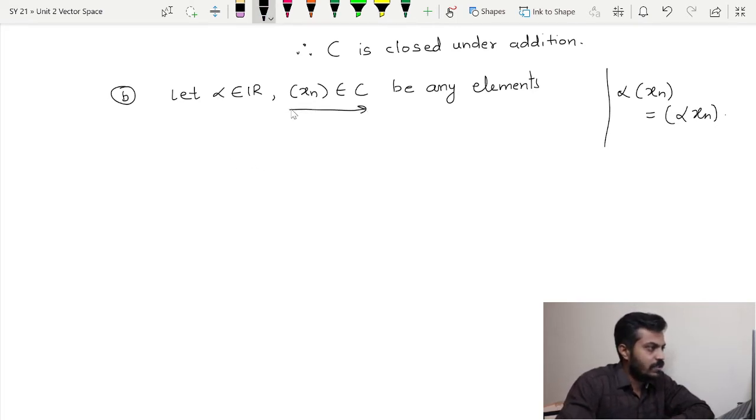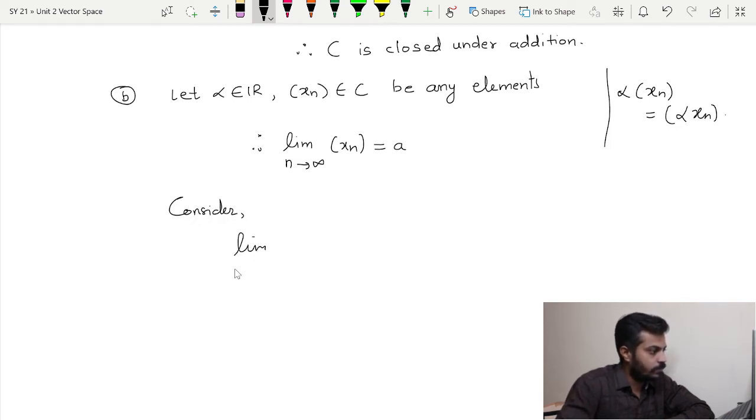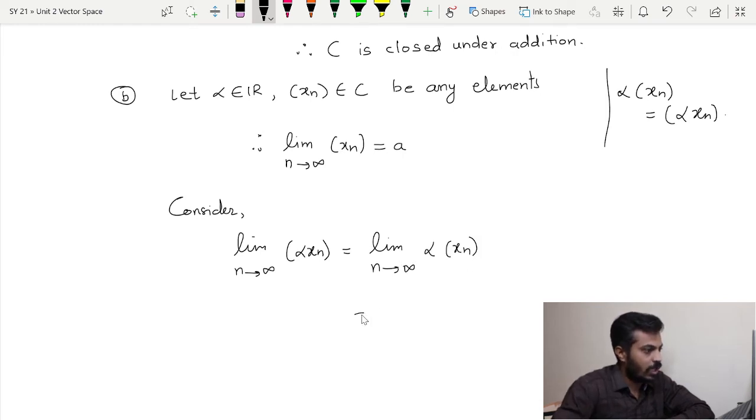That is what we have to prove. Now since this sequence xn is convergent, its limit will exist. We will call that limit some a, okay, and I will consider the limit as n tends to infinity of the sequence alpha xn, which is equal to the limit as n tends to infinity of alpha xn according to the definition, and alpha can be pulled out, right?